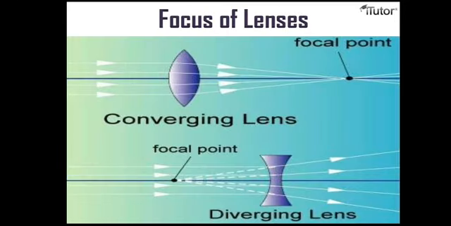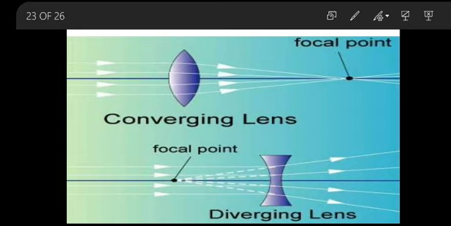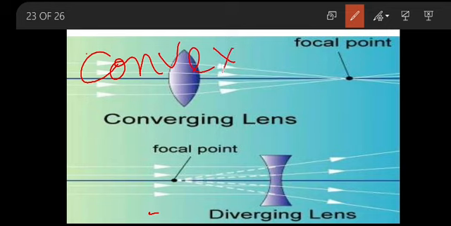Yes. So your first one is the convex lens. The other name of the convex lens is converging lens. The next one is concave. The concave lens is also called a diverging lens. Keep these names in your mind, my dear children.